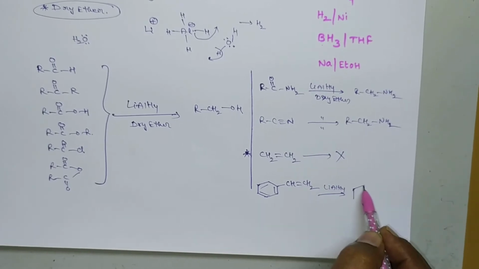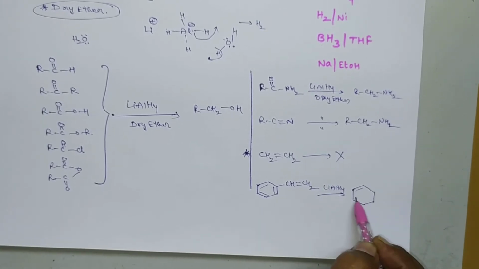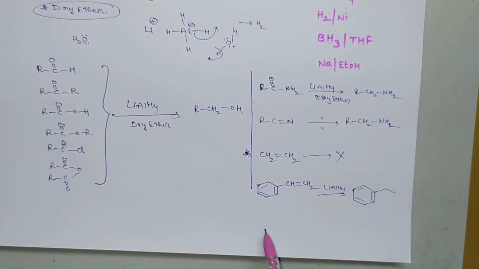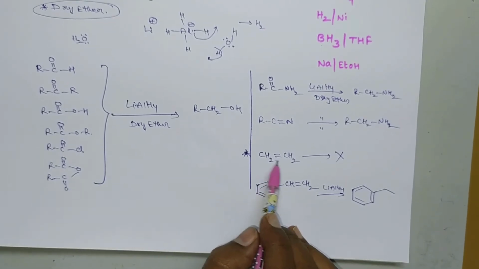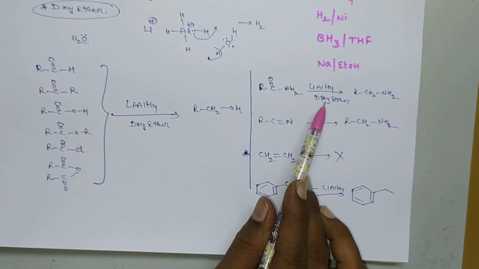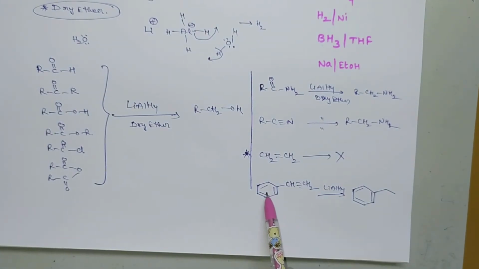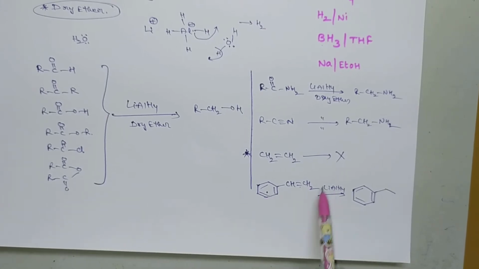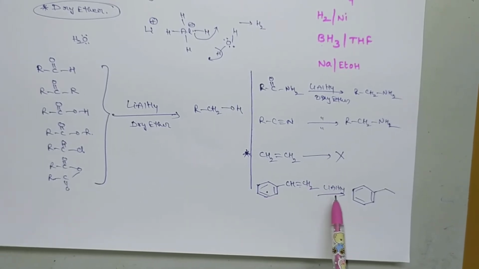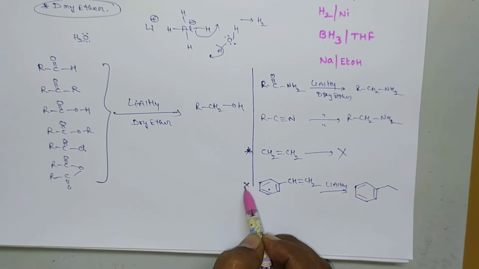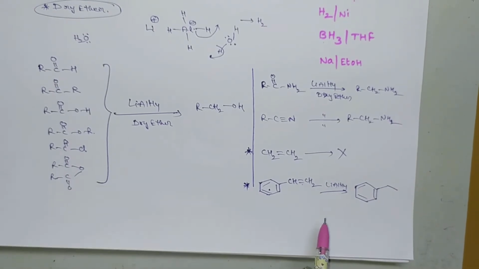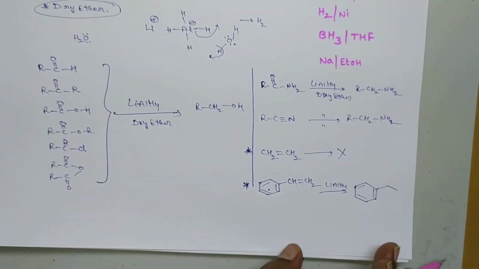So generally alkenes are not reduced, but the double bond adjacent to the benzene ring can be easily reduced. You have to remember these two points. So this is about lithium aluminum hydride.